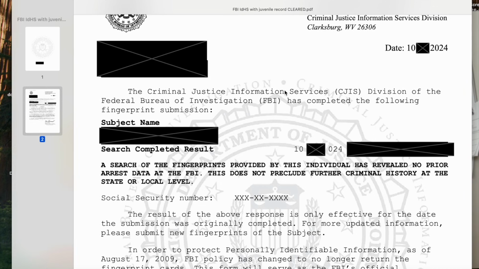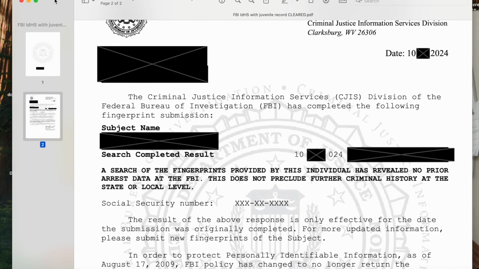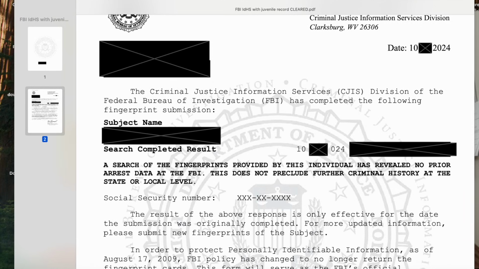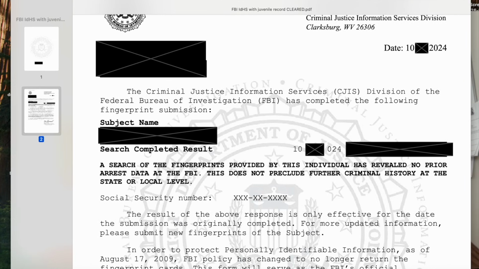Now, how long did this take? This is a little bit of a lengthy process. In this case, it took about 8 months. We started in February of 2024, and when the whole process was done from start to finish, we ended in about October. So that was about an 8-month process, and obviously the client was over the moon, happy with the results.